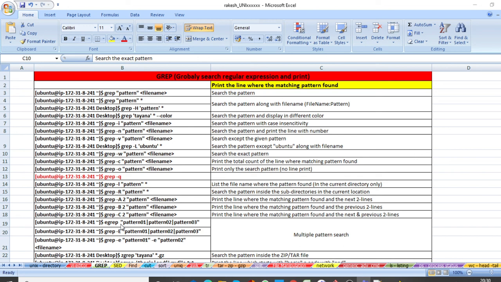How will you do that? You put pattern 1, then a bar, then pattern 2, then pattern 3, like that, or grep -e pattern 1 in double quotes, then -e again with one more pattern, and at last you put the file name, or you put the star as well.